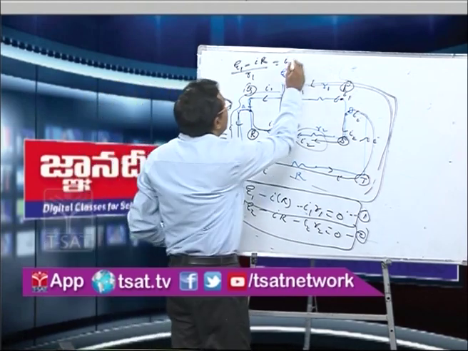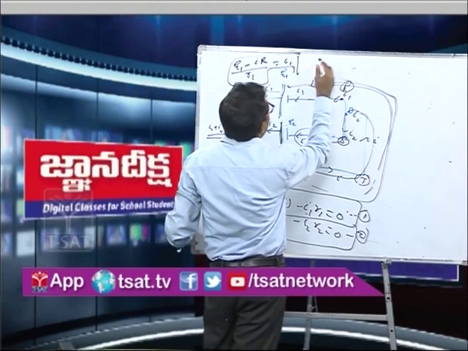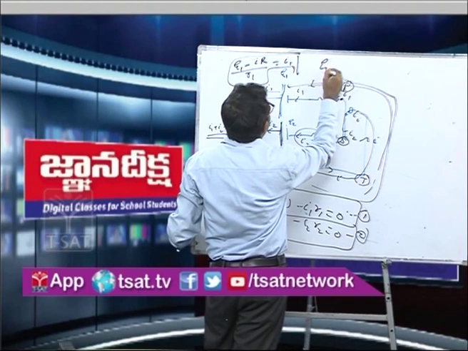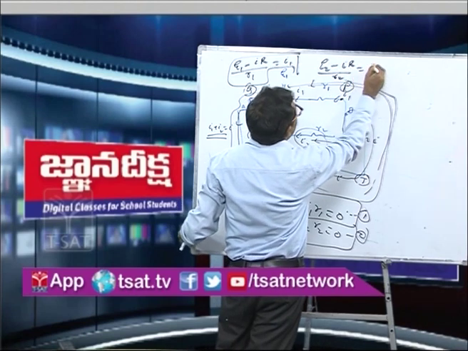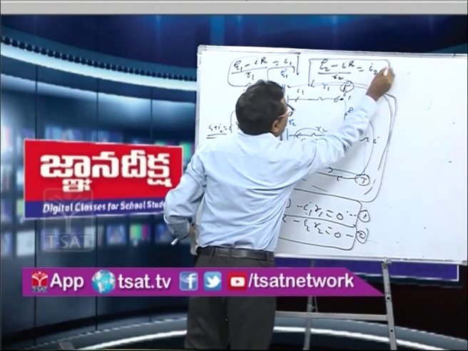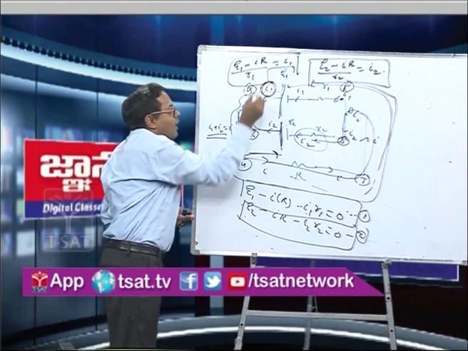Tell me, this is the first, E1. What is I1? And what is I2? E2 minus IR upon R2 is equal to I2. So you have got both the currents now, I1 and I2.